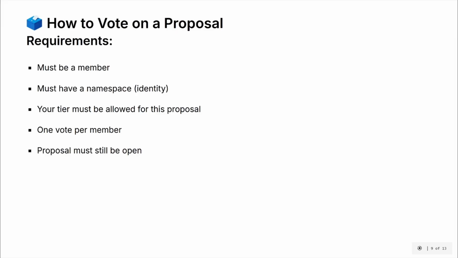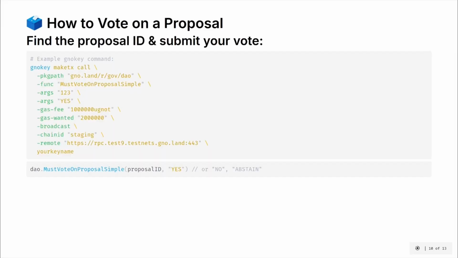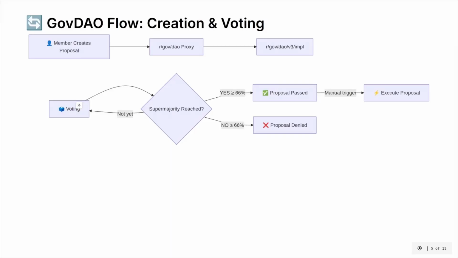There are some requirements though. As I said earlier, you must be a member, you must have a namespace, your tier must be allowed for this proposal, only 1 vote per member on each proposal, and the proposal must still be open. Now if you want to vote on a proposal, you have to find the proposal ID on GNO web, and you have to submit your vote, which is simply a gnokey maketx call on MustVoteOnProposalSimple. So you just type the proposal ID and the string, which can be yes, no, or abstain. Note that if you vote abstain, it will not count for the supermajority.